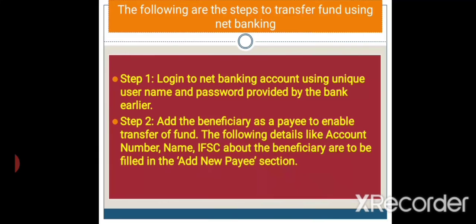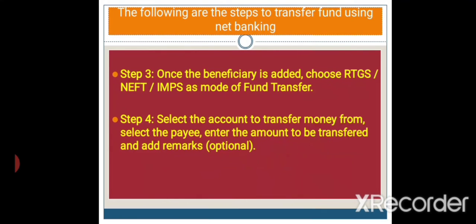Details like account number, name, and IFSC of the beneficiary are to be filled in the add new payee section. Step 3: once the beneficiary is added, we have to choose RTGS, NEFT or IMPS as the mode of fund transfer. Whichever mode we want to use, we have to select that.